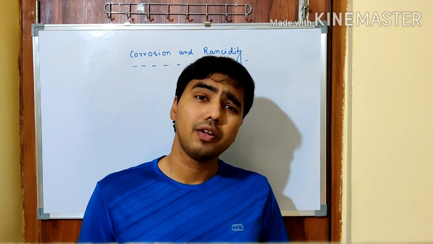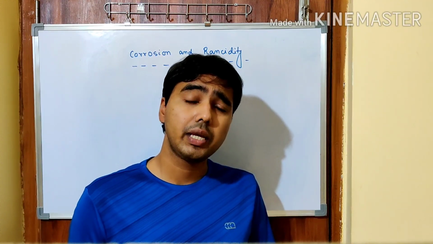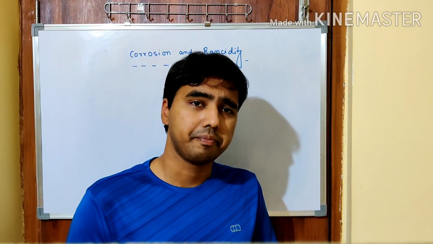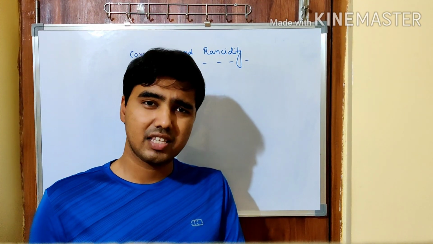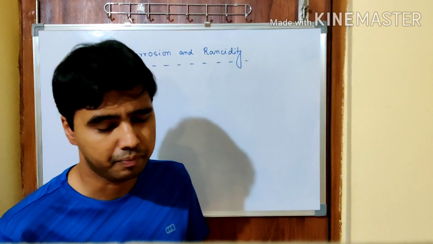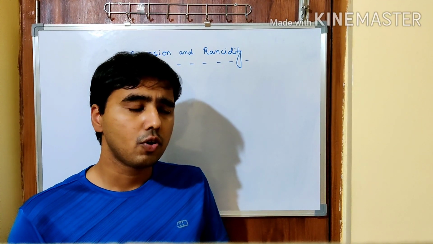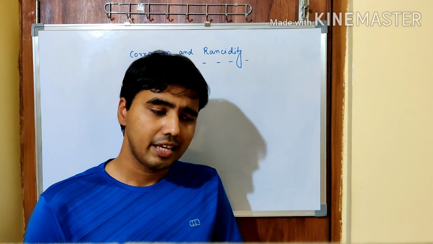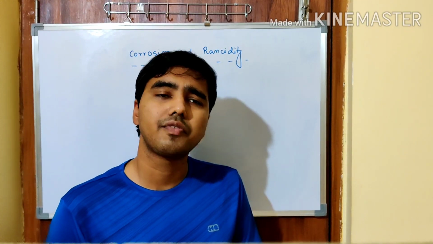You must have seen, especially with iron or copper or silver, if we keep it for a longer period, it normally does not remain the same. We have seen the brown flaky substance on the iron surface if it is kept open for a longer period of time. You must have also seen the presence of a green colored substance on copper. You may have seen that if we purchase silver, it becomes tarnished after a long time.